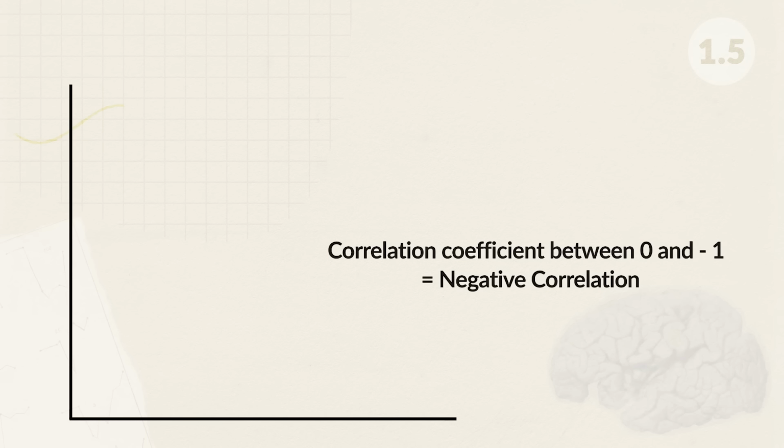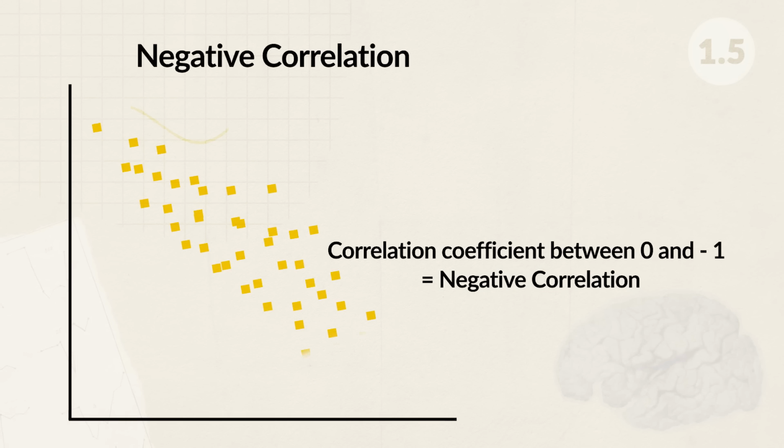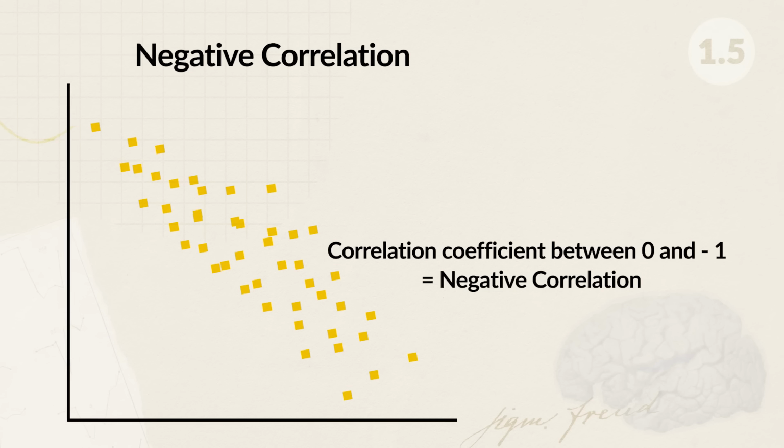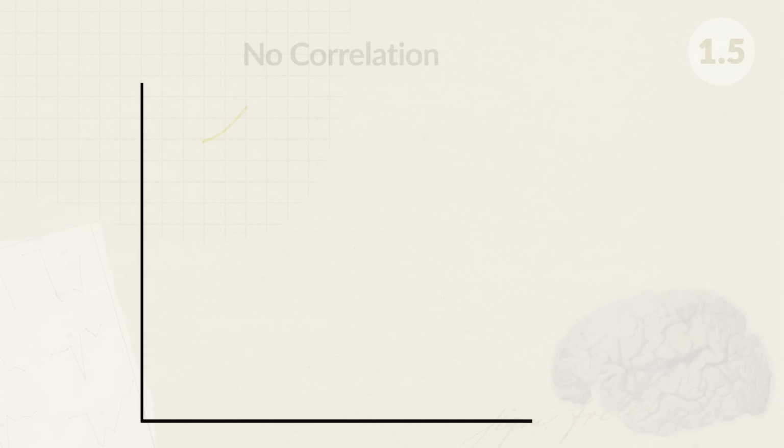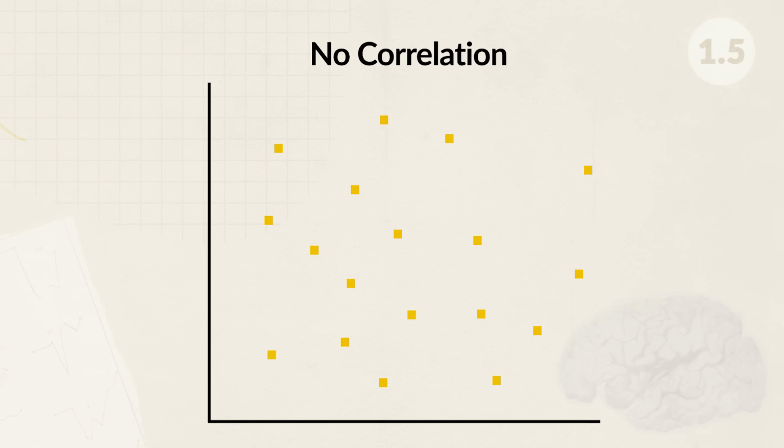If a correlation coefficient is between 0 and -1, it means one variable increases while the other decreases. Here we have an inverse relationship. If we plot the data on a scatter plot, it's a negative relationship. If there is no correlation, it means there is no relationship between the variables, and the plotted data points would be all over the place.